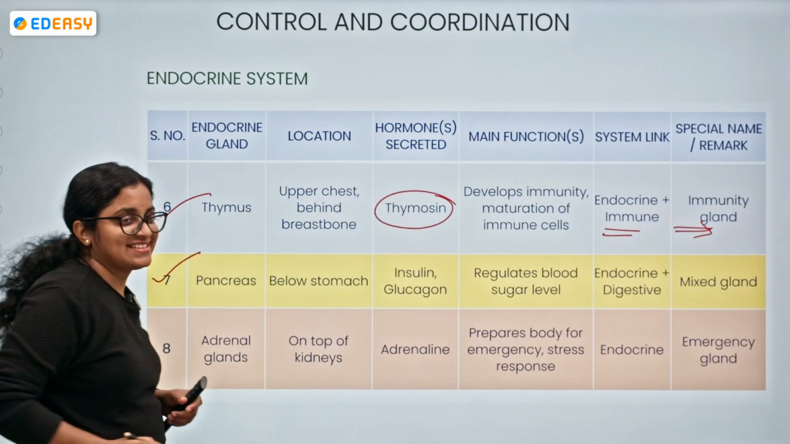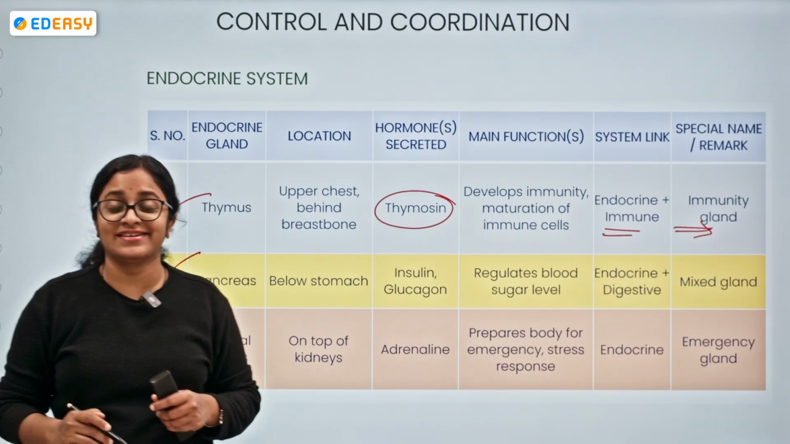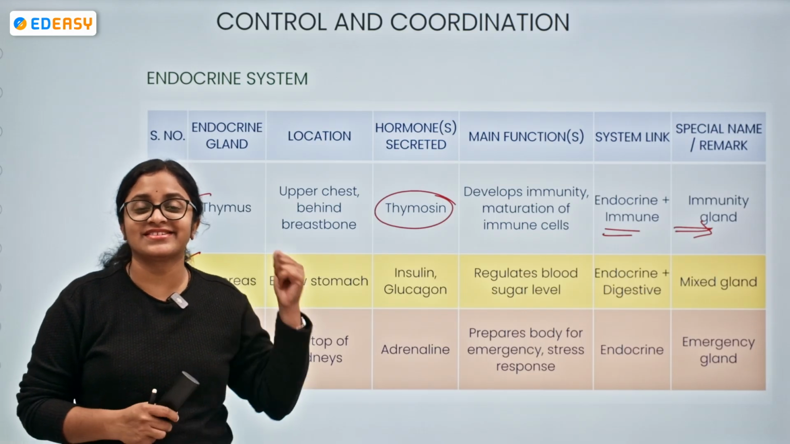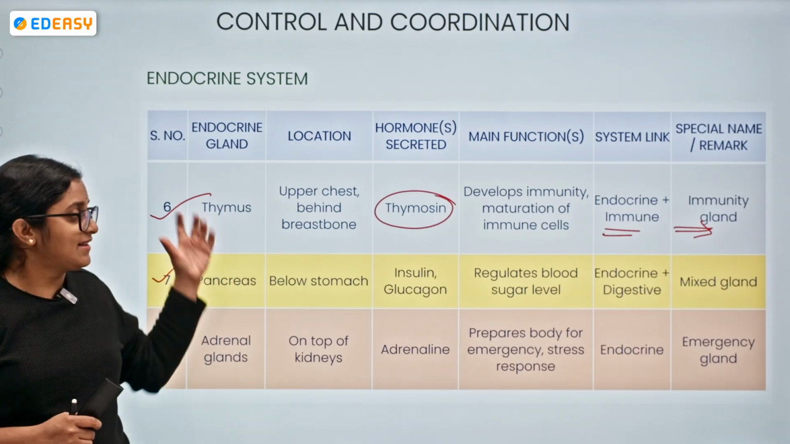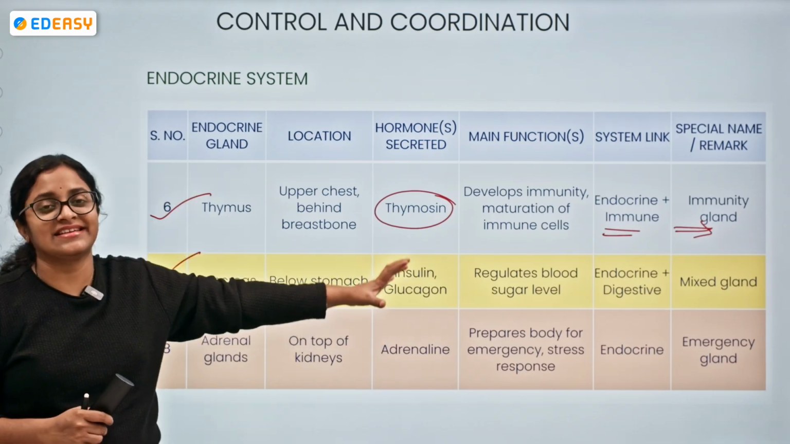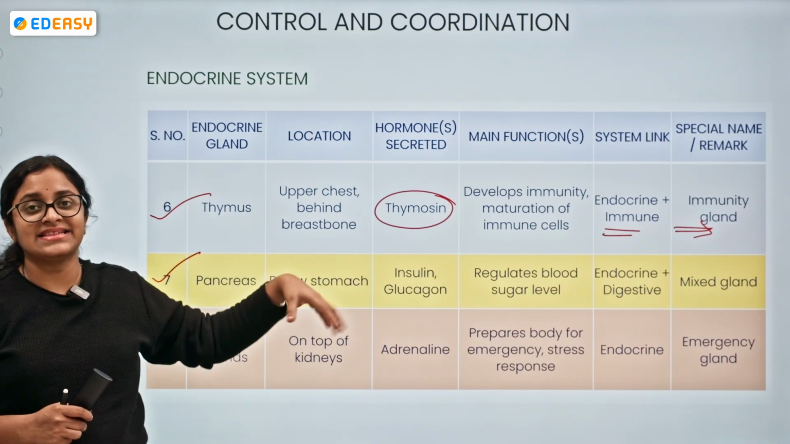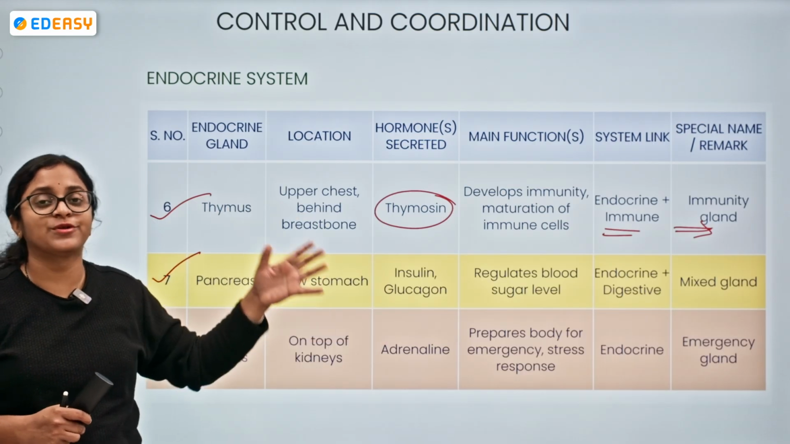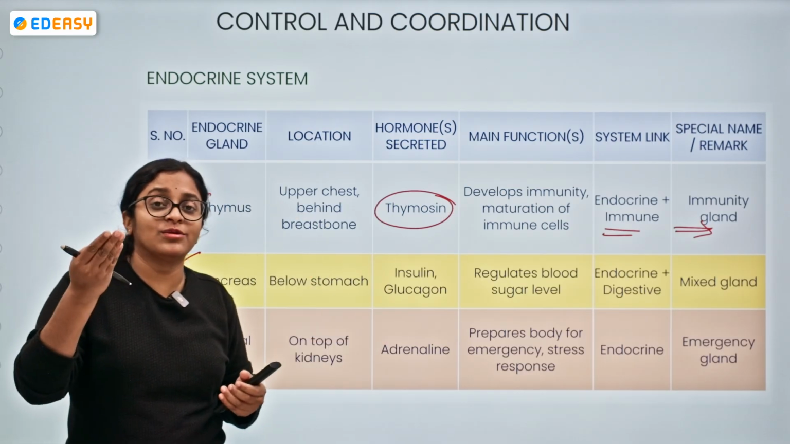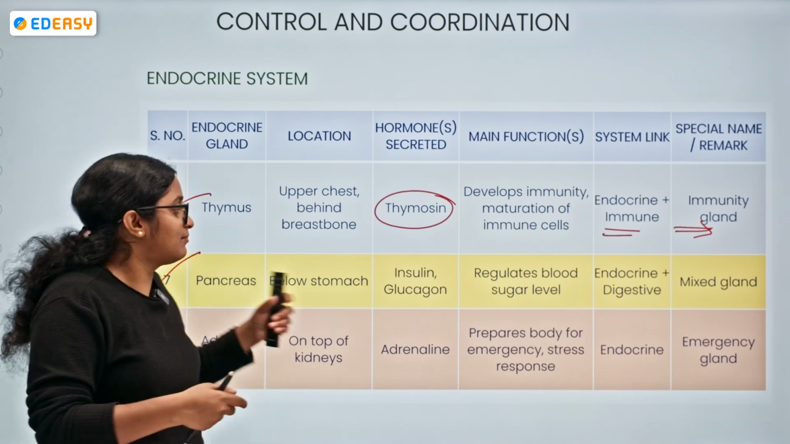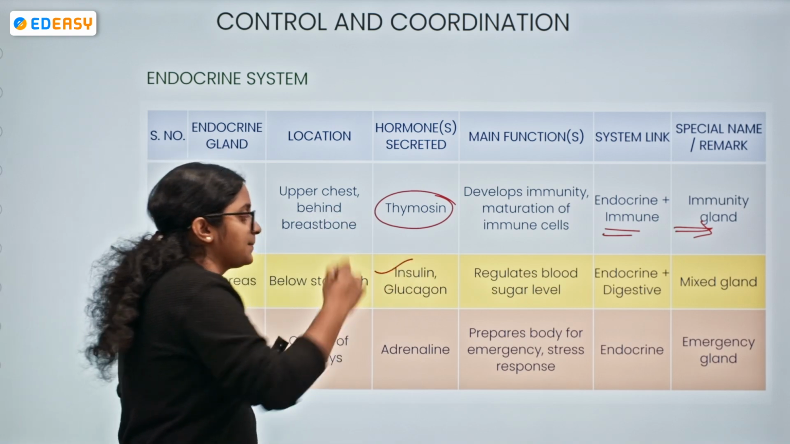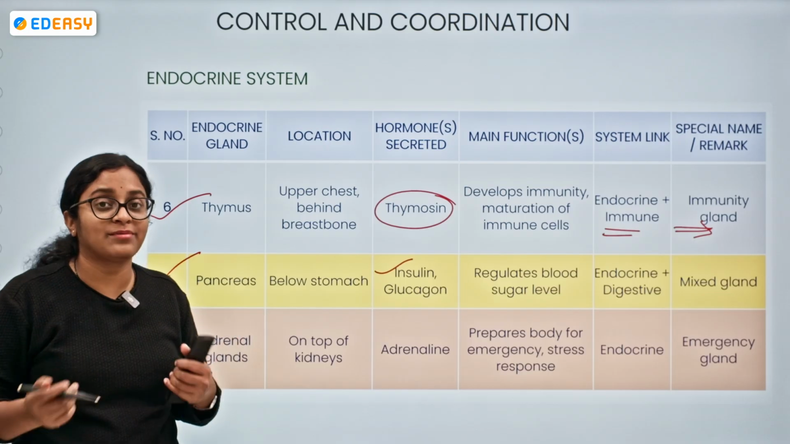So the pancreas, where is the pancreas? Now you need to tell me, since we discussed it in the nutrition chapter, we know it is below the region of the stomach, and the major secretion is insulin. The insulin is regulating the blood glucose level. The elevated blood glucose level should be kept under control, and this is done by insulin. And we have one more hormone, glucagon.